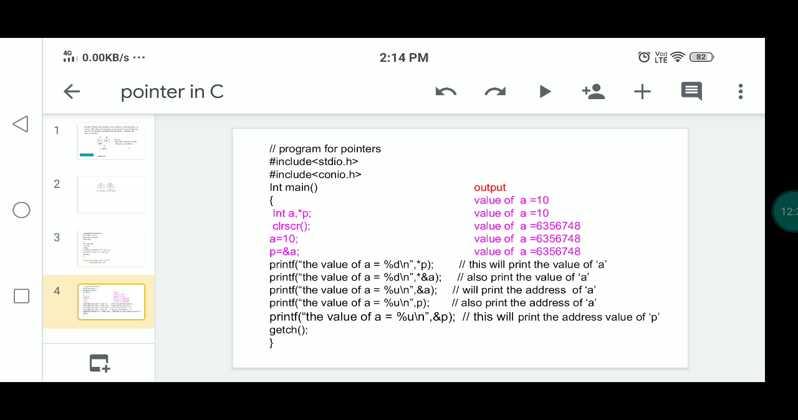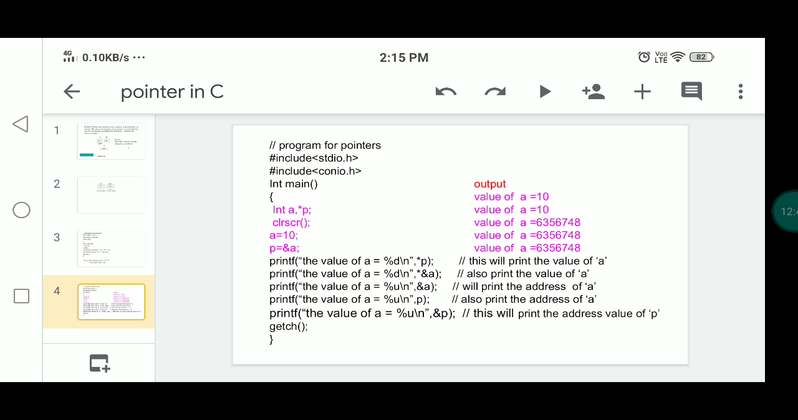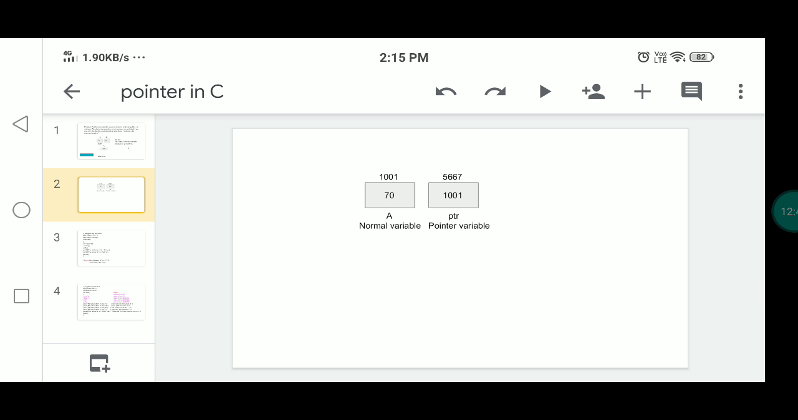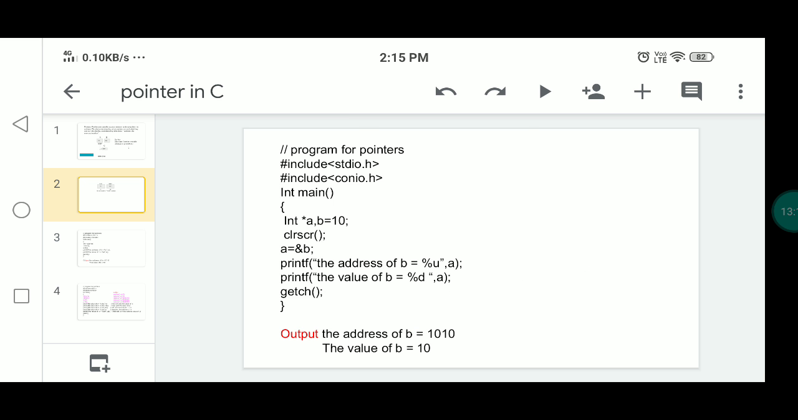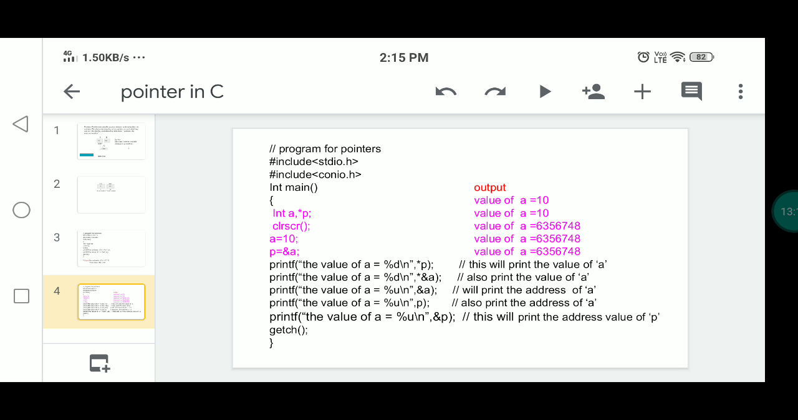See, the normal variable stores the value. The pointer variable stores the address of the variable. Here is an example. So here the normal variable and pointer variable are there. The normal variable is A, the pointer variable is PTR. The normal variable stores the actual value, that is 70. The pointer variable stores the address of the actual value, that is 1001. But the pointer variable can point to the actual value at that address location. So this is the